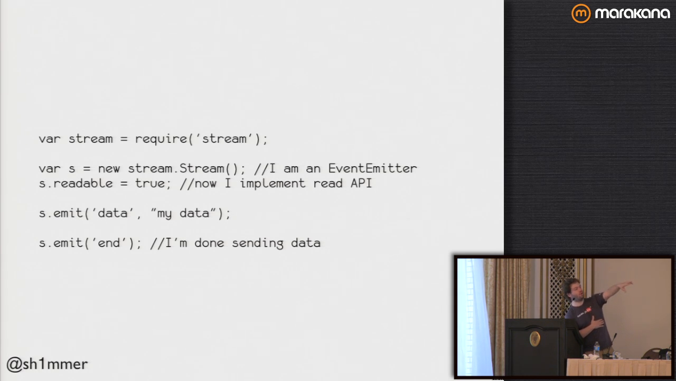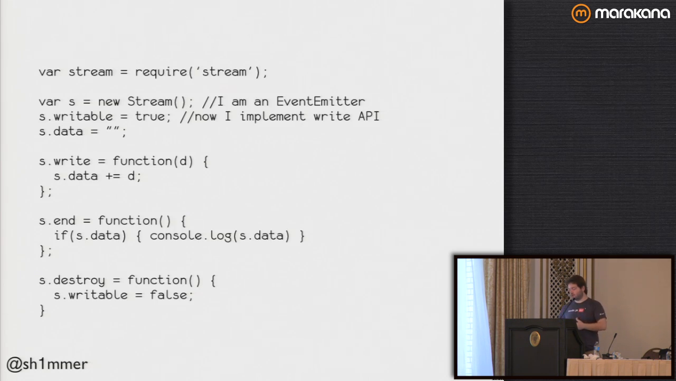We get our stream, we create a new stream. If we set it to readable, we can now do readable things with it. So we've got these two APIs. By setting the property readable or writable, we define what kind of a stream it is. And then in order to send data, we use the event emitter, so we emit data on the stream. Here's my data, emit my data, emit my data. And then to end it, we just emit an end event.